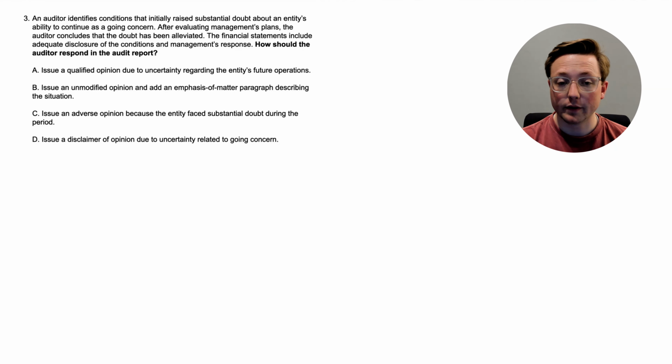Option A, issue a qualified opinion due to uncertainty regarding the entity's future operations. Option B, issue an unmodified opinion and add an emphasis of matter paragraph describing the situation. Option C, issue an adverse opinion because the entity faced substantial doubt during the period. Or option D, issue a disclaimer of opinion due to uncertainty related to going concern.